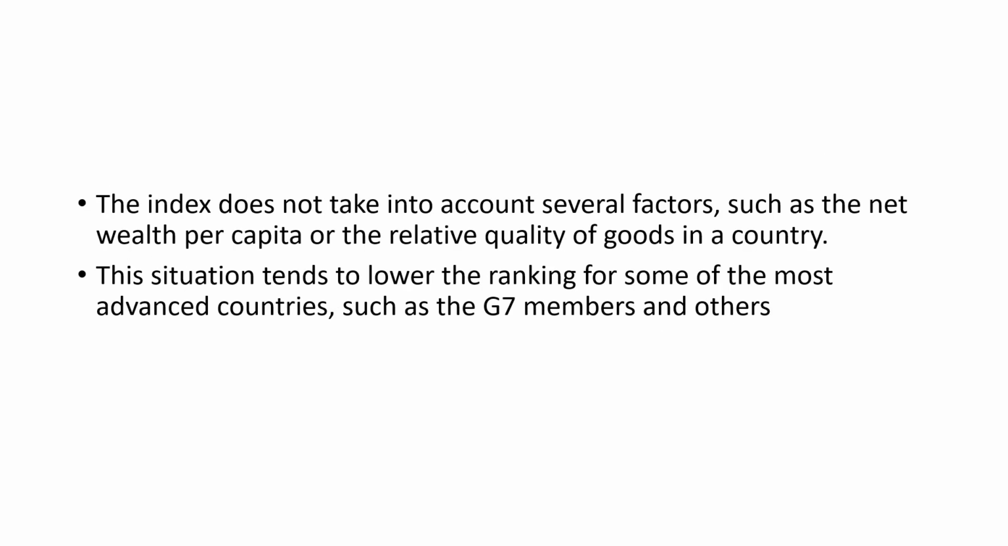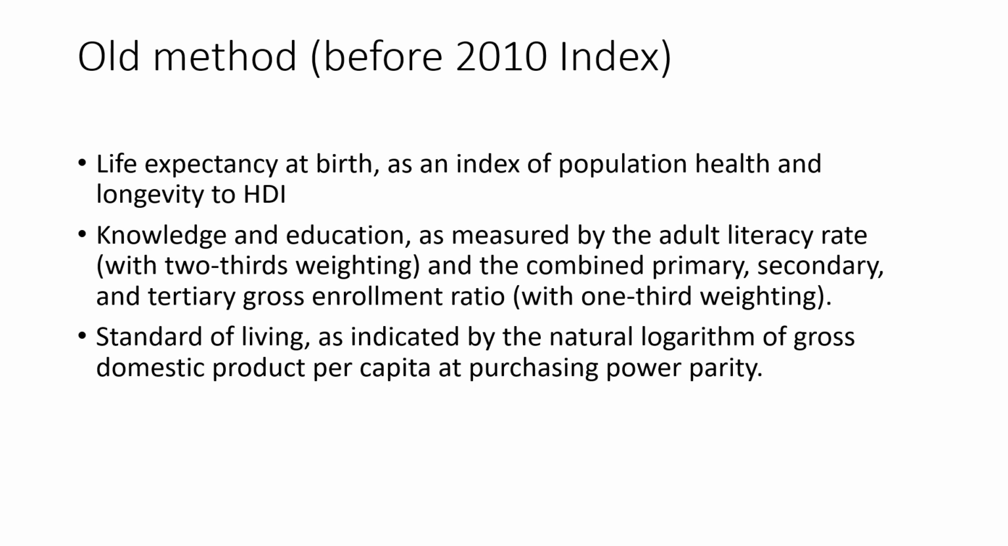Okay. Now the Human Development Index does not take into account several factors such as the net wealth per capita or the relative quality of goods in a country. For example, the ranking of some of the most advanced countries such as the G7 countries is different from that of many others, like the countries located in the African continent, like South Africa, then Somalia, etc.